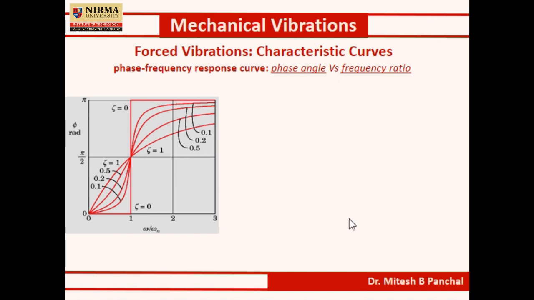At resonance frequency the phase angle is 90 degrees, meaning if you consider a frequency ratio of 1, that means this value. Okay, so at this point, irrespective of the value of zeta, all the curves coincide, meaning at resonance the phase angle is pi by 2, that is 90 degrees.